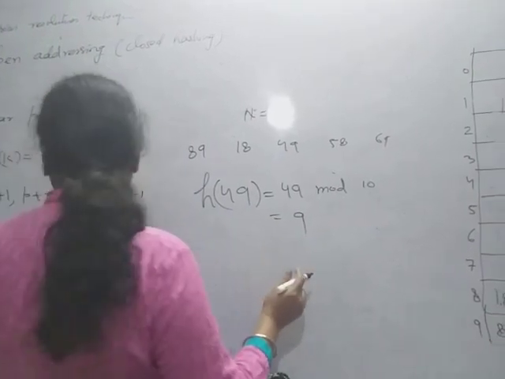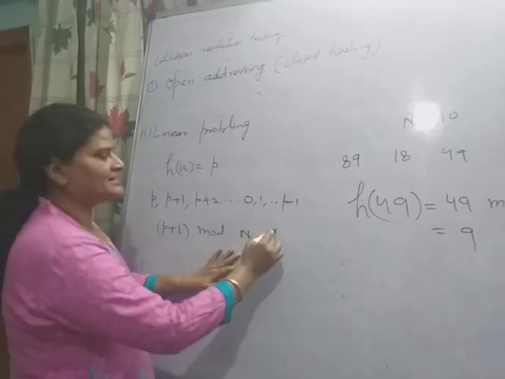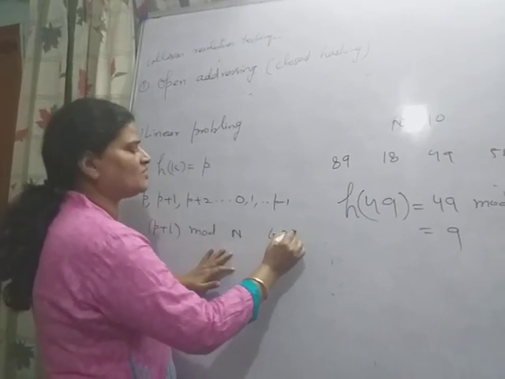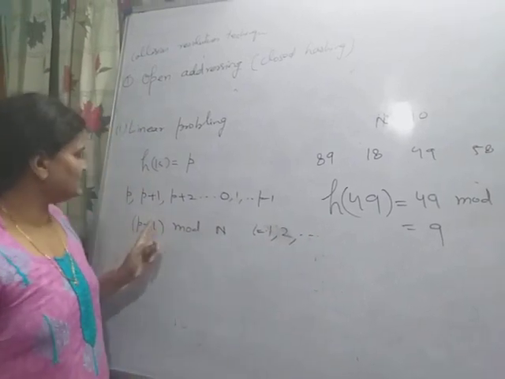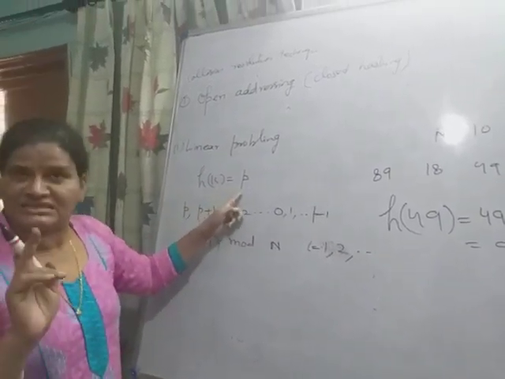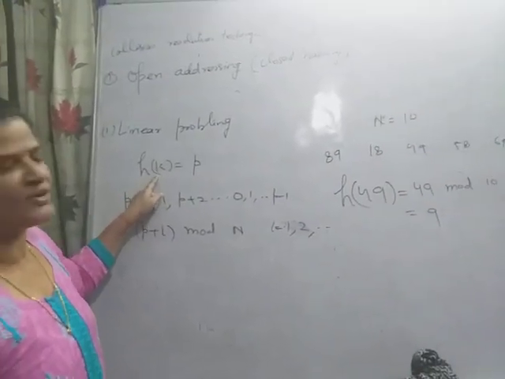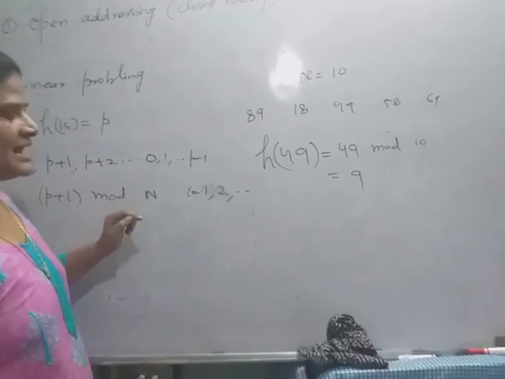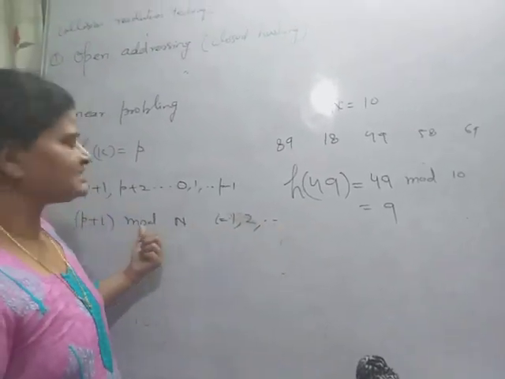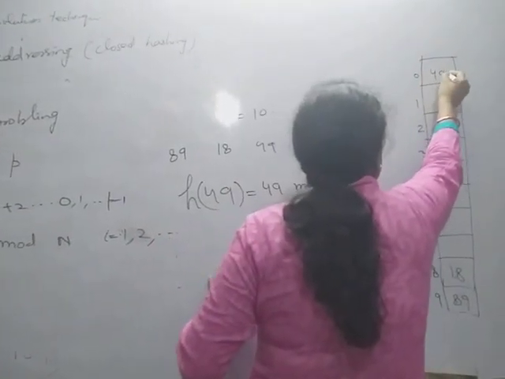I said (P plus i) mod n, where i is 1, 2, 3, 4, 5, and we apply this only when P is occupied. Otherwise, if P is not occupied, the proper location of K is P. So P plus i, here 9 plus 1 is 10, and 10 mod 10 is 0. So the 49 will be stored here.